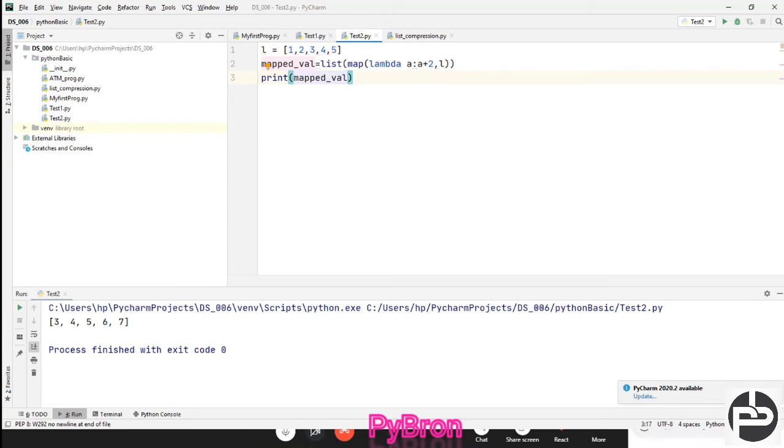Suppose that instead of adding the number 2, you want to multiply by 2. That is also possible, right? Everything is possible. Whatever you want to do, you can do. It is up to you how you are going to use it. Correct. What is the next function?